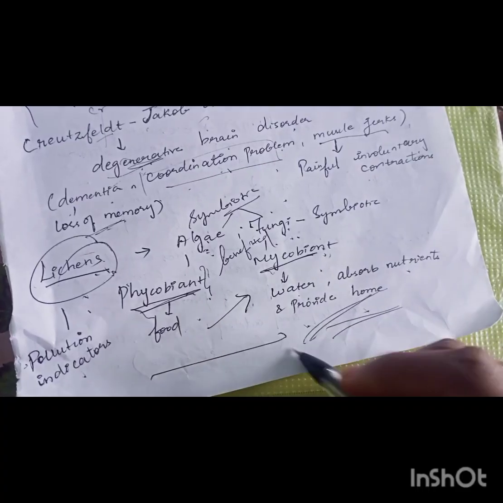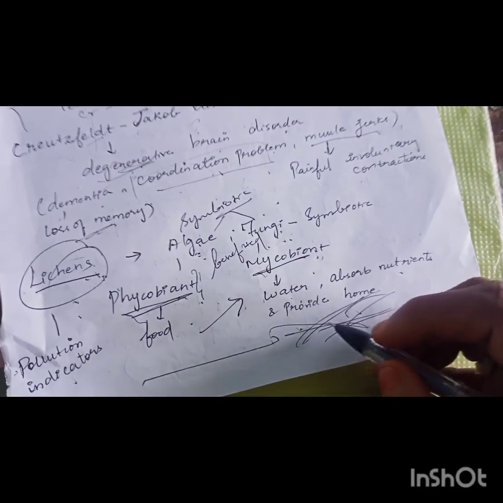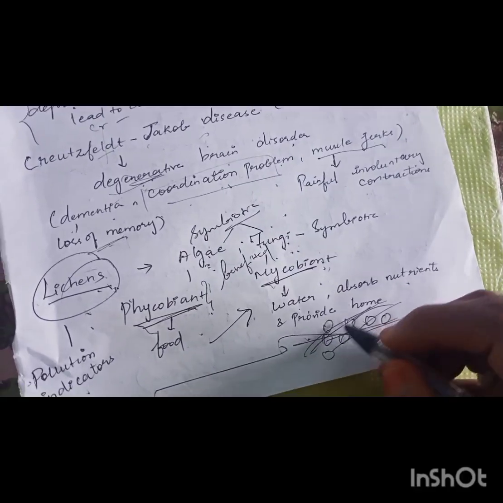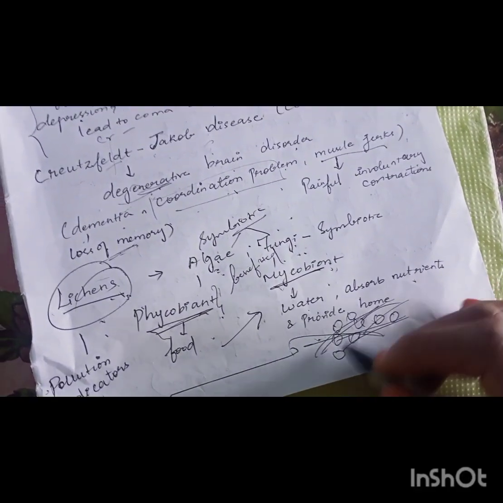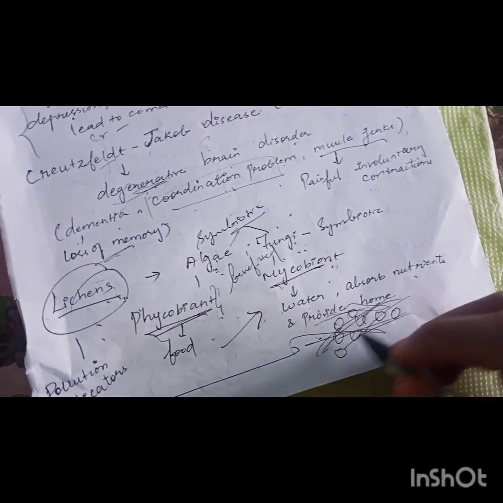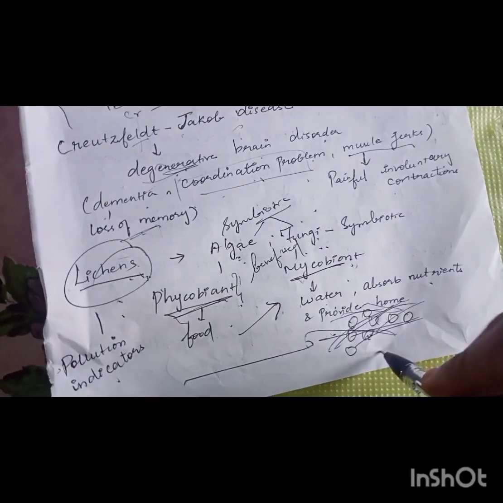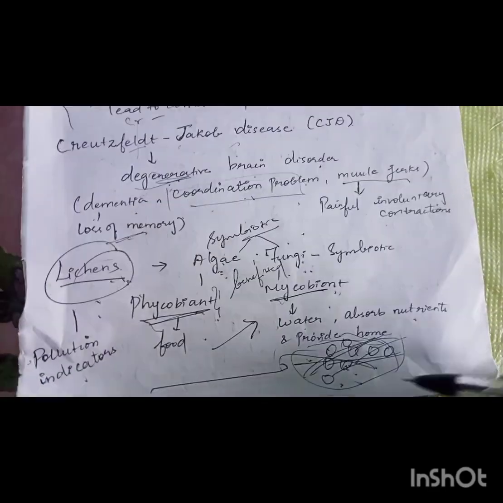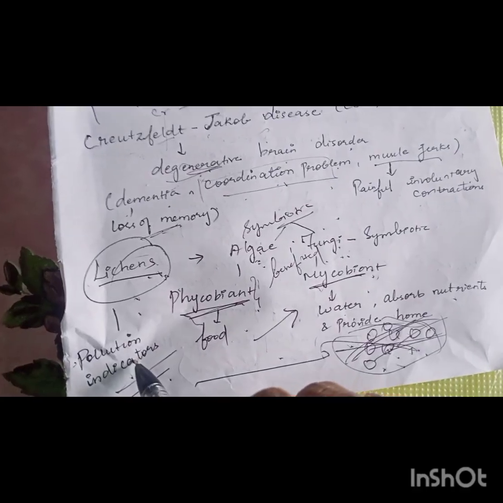If this is the fungal mycelium, the algae will be occupying the spaces inside it; the mycelium is intertwined with spaces, and in between the spaces you can find the algae. These two live in a mutual relationship, and it is visible to the naked eye on tree trunks and so on. If it is present, the area is pollution free, and hence it is known as a pollution indicator.